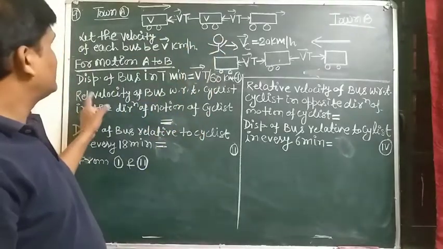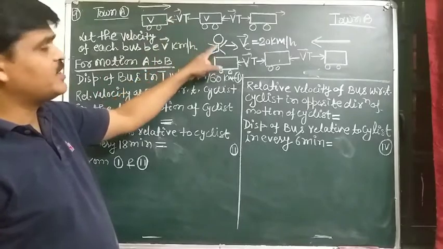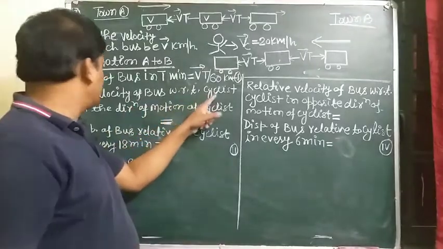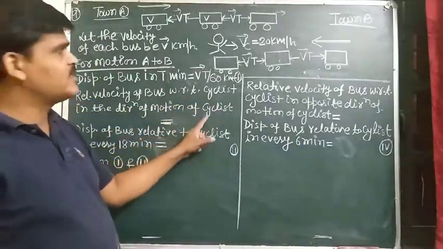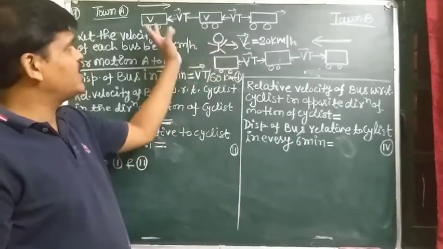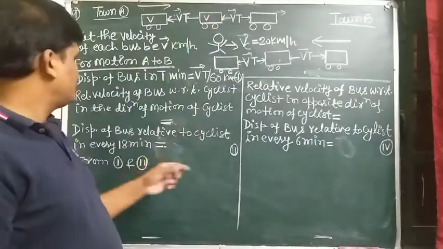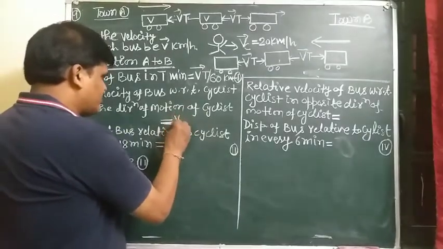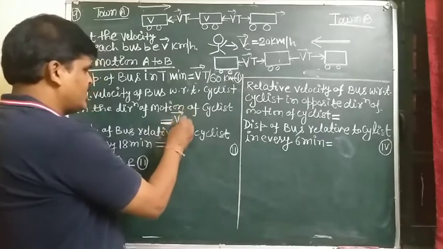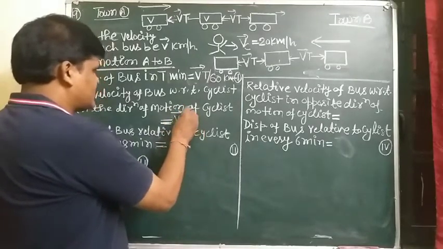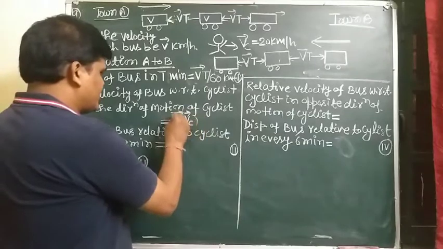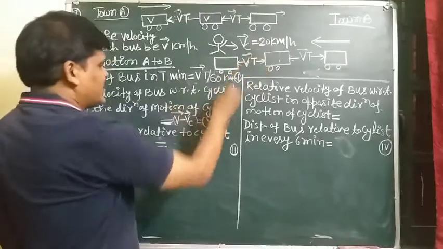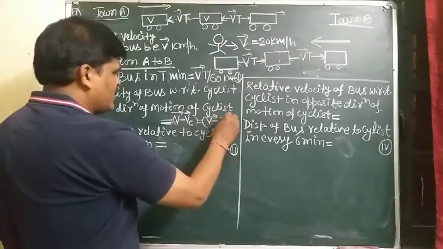Now, the relative velocity of the bus with respect to the cyclist, in the direction of motion of the cyclist. The cyclist is also moving in the direction of motion of the bus, from A to B. So it can be written as: the relative velocity of the bus is the bus velocity v minus the velocity of the cyclist Vc, which is v minus 20 kilometer per hour.